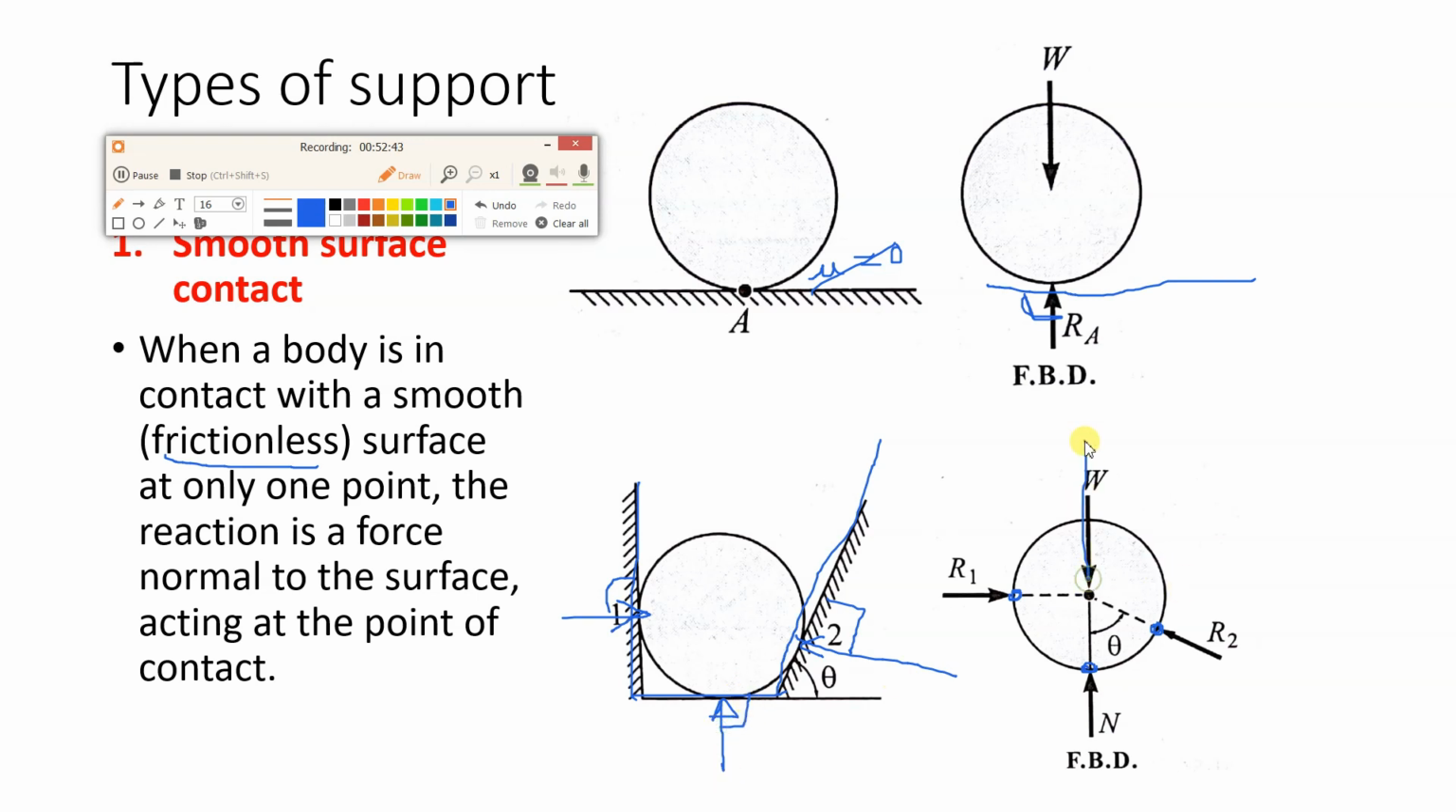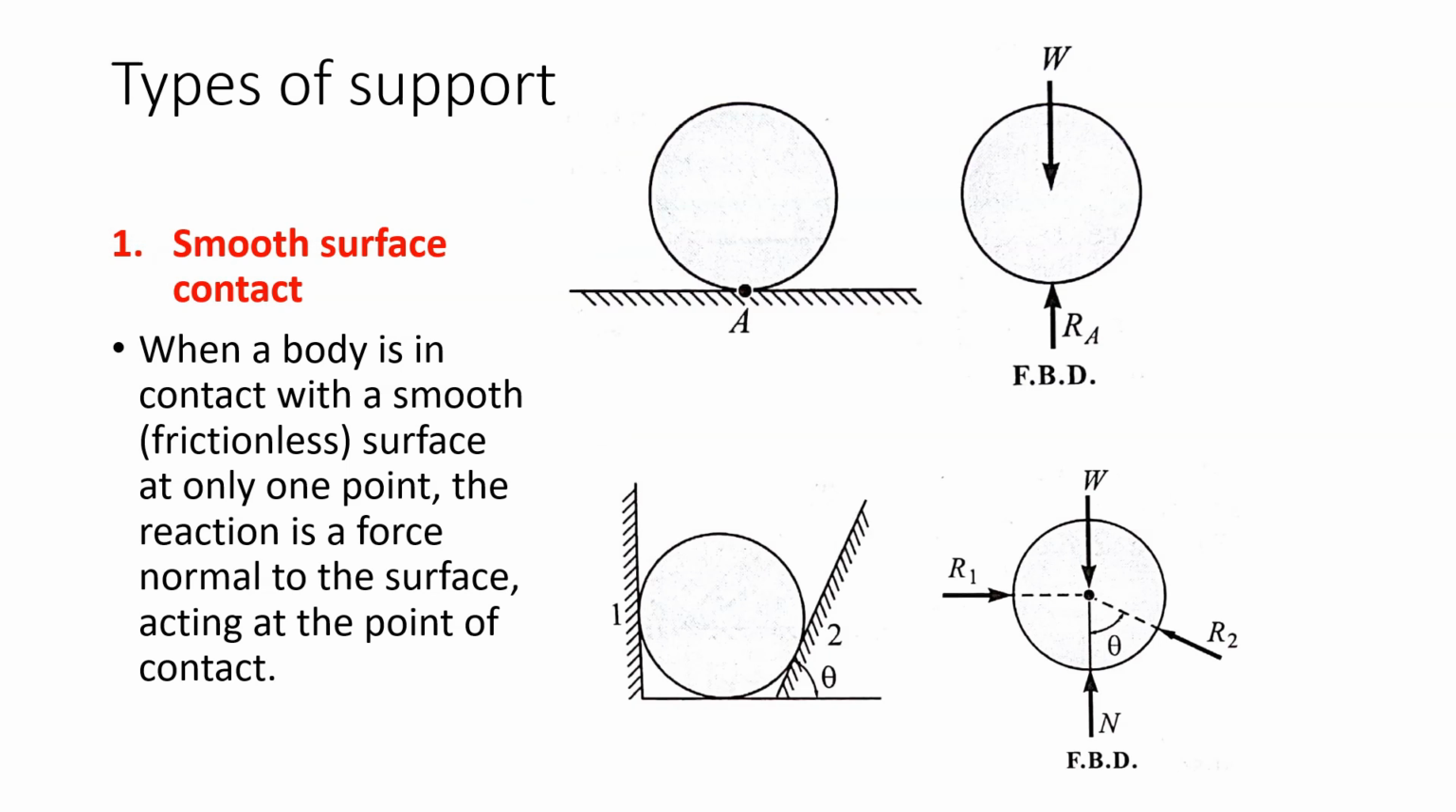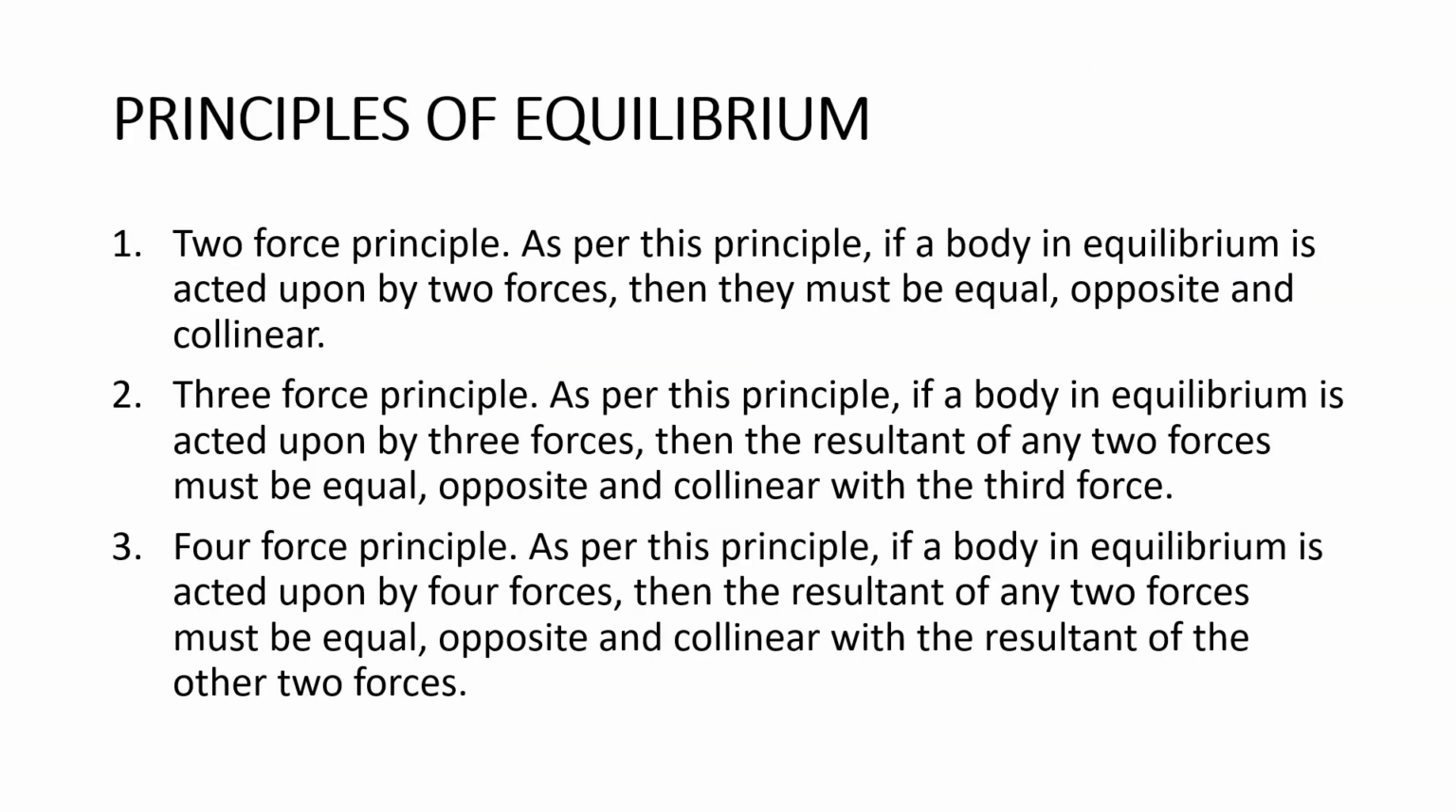I have shown the weight also over here, and all the four forces, if you see now, act through the center point only: weight, then R1, R2, and N. How this happens depends on the four force principle, which we have not seen yet. As per this principle, if a body in equilibrium is acted upon by 4 forces.